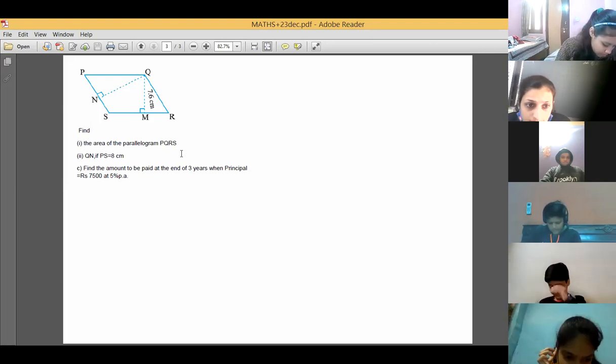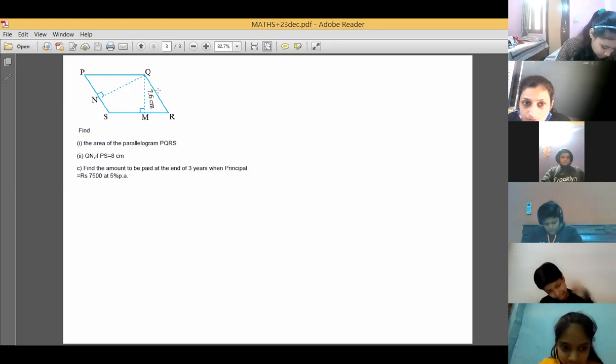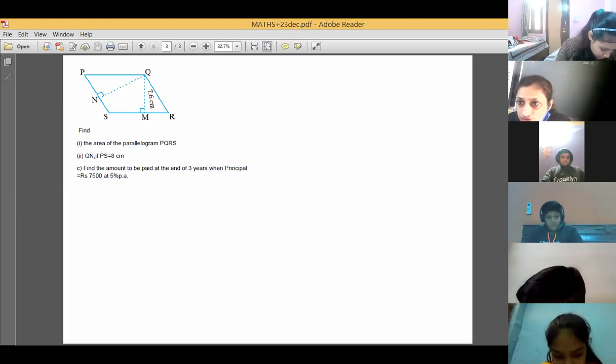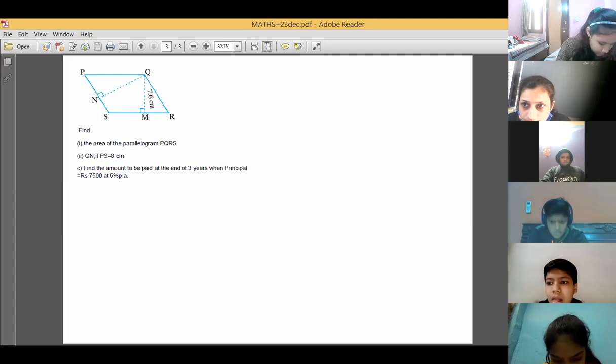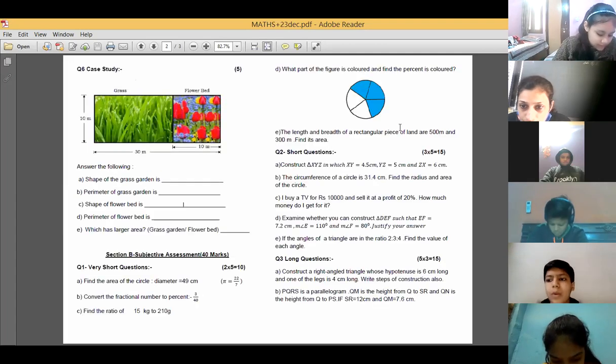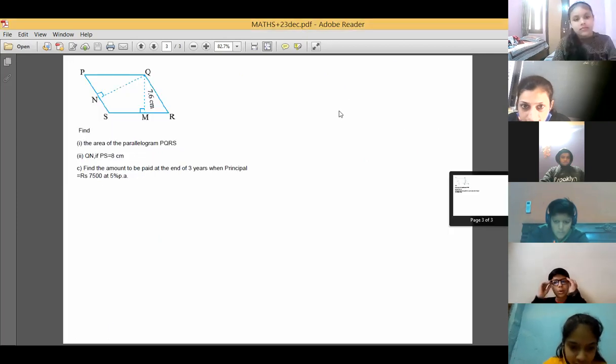Multiply base into height. Height is 7.6 and SR is given how much? 12. So 12 into 7.6. How much will it be?